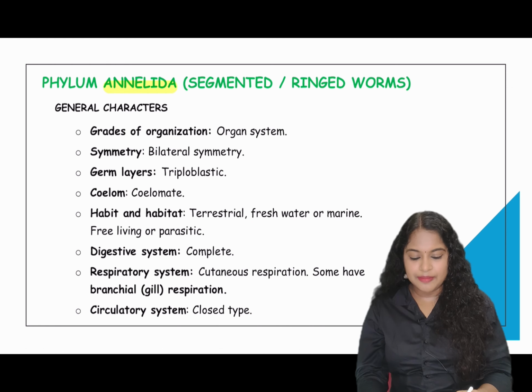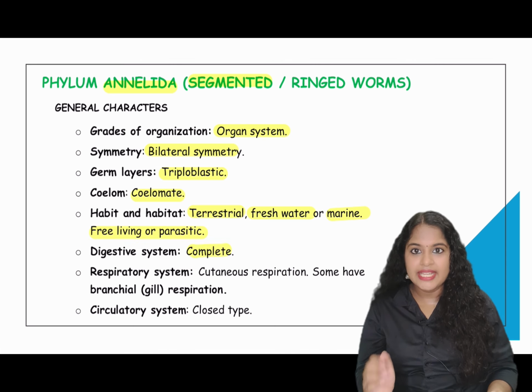Next phylum is phylum Annelida. They are segmented animals. Their body is segmented, that is metamerism is found in these organisms. Now general characteristics. They have an organ system level of organization. They have bilateral symmetry. They are triploblastic. They have a true coelom, that is coelomate. They are found in terrestrial, freshwater and marine water and also they are found as free living or parasitic.